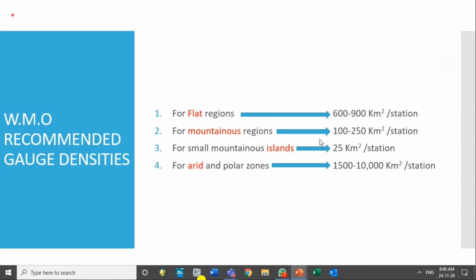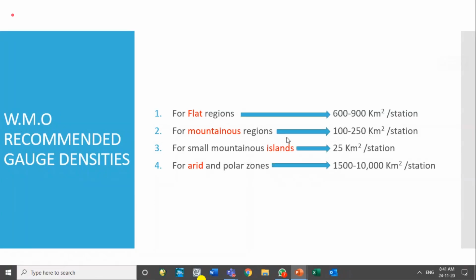The reason is mountains, because of the orographic effect, mountains do change the rainfall, do change the weather condition. We have the general circulation of the winds, whose pattern is well known to us. But the local mountains, in the form of the land and ocean, change the weather system. So if mountains are there, we should reduce the gauge density and increase the number of stations so that rain is well depicted.